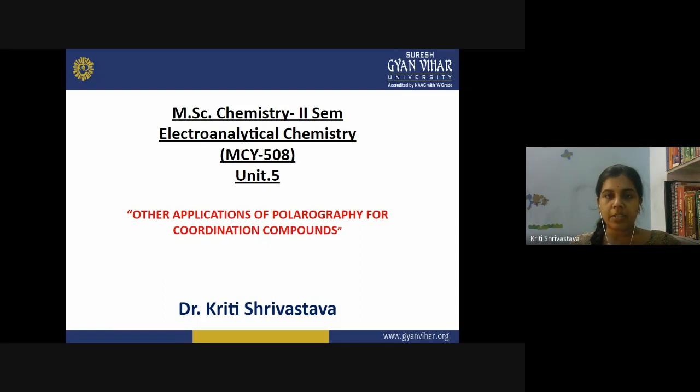Today the topic of our lecture is other applications of polarography for coordination compounds. In the previous lecture, we have seen how polarography can be applied for the study of coordination compounds, and we have seen the calculations for the reversible wave and irreversible wave. For complex formation reactions which are reversible in nature, we saw how we can calculate the stability constant and how we can deduce the structure of that complex using the polarographic information, and we call it a reversible wave.